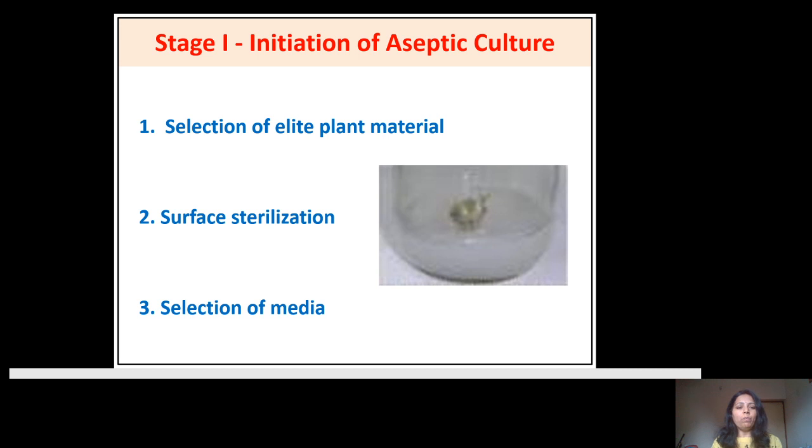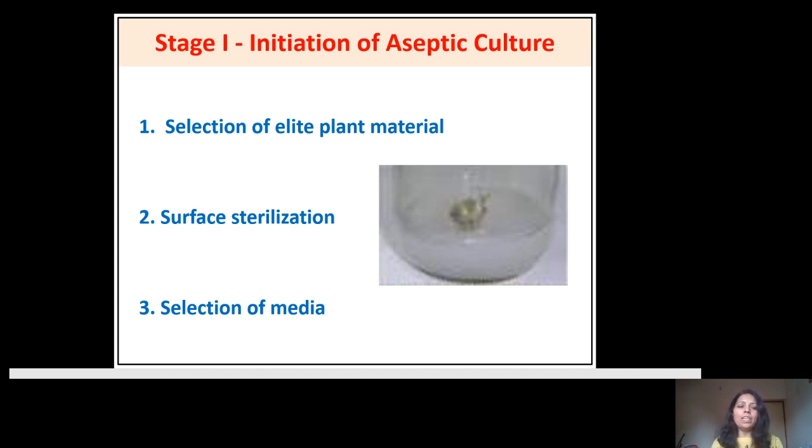It is better to take the plant from the nursery, which has fewer spores of microorganisms, but in all cases it is not possible to take the plant from the nursery, and in that case you have to go to the field and bring the plant.